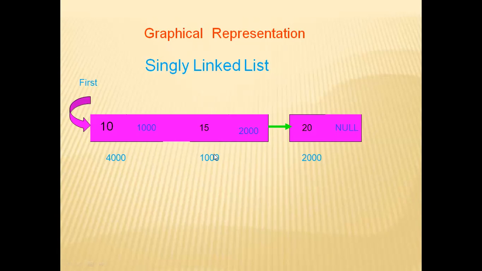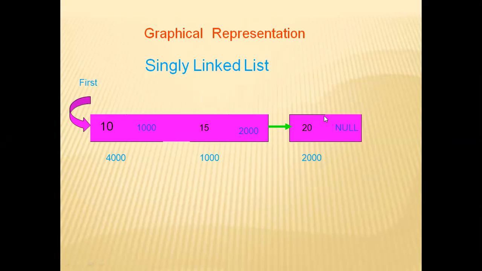In the second node the value 15 is stored, and the address stored is 2000, because 2000 is the address of the third node. Now in the third node's address part, you can see null.